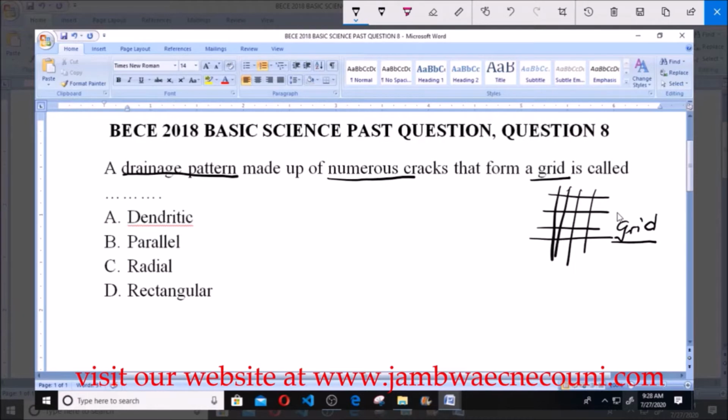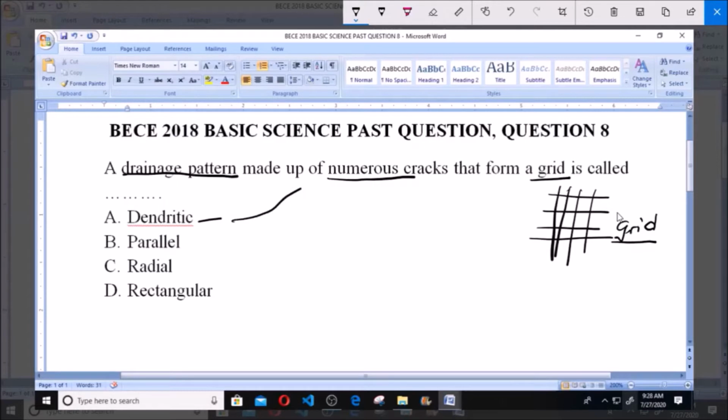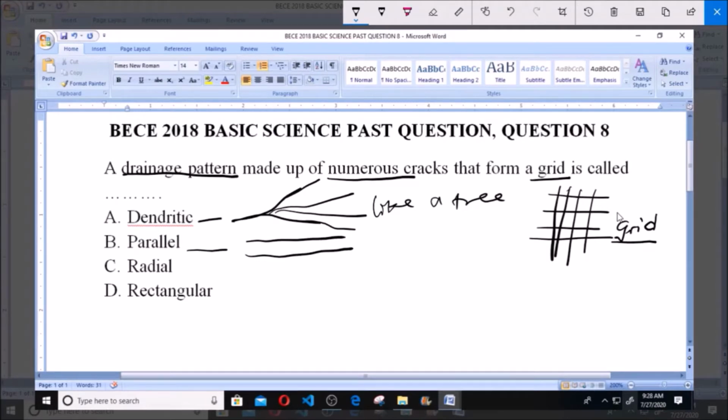Now A here says dendritic. A dendritic drainage pattern is a form of drainage that resembles a tree or the branches of a tree. While the parallel here is just like river basins. From the word parallel, they never meet. So because of this, it doesn't form a grid.